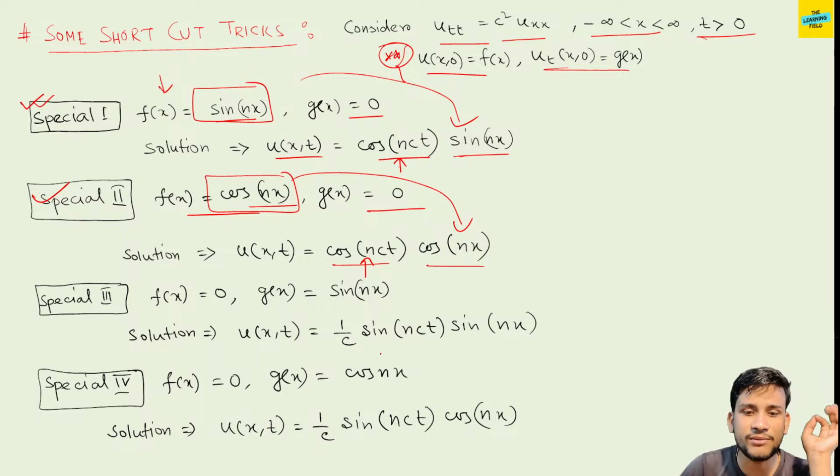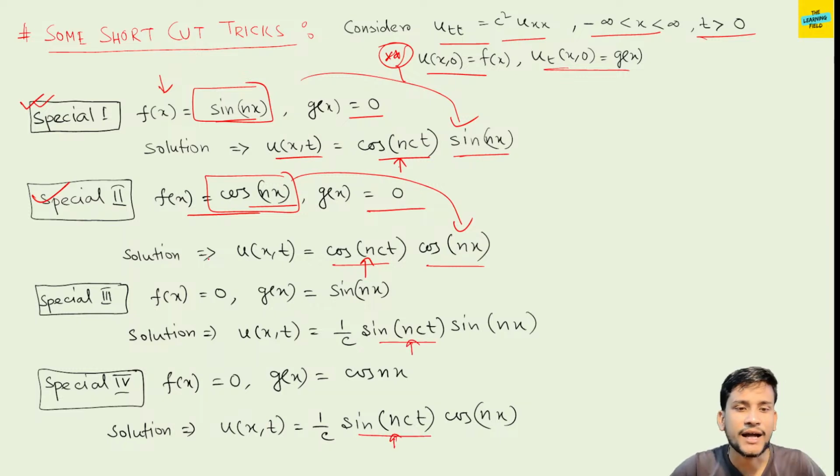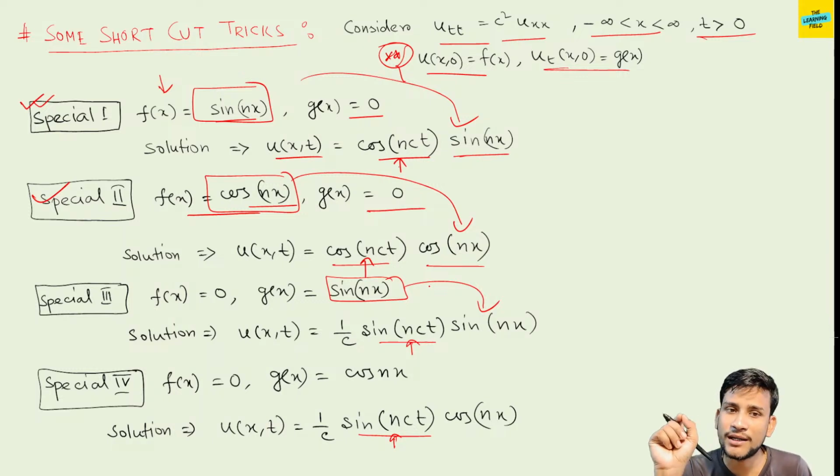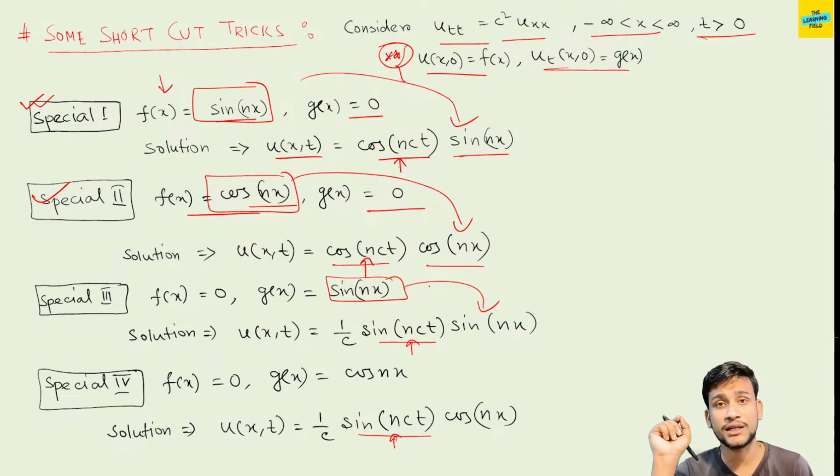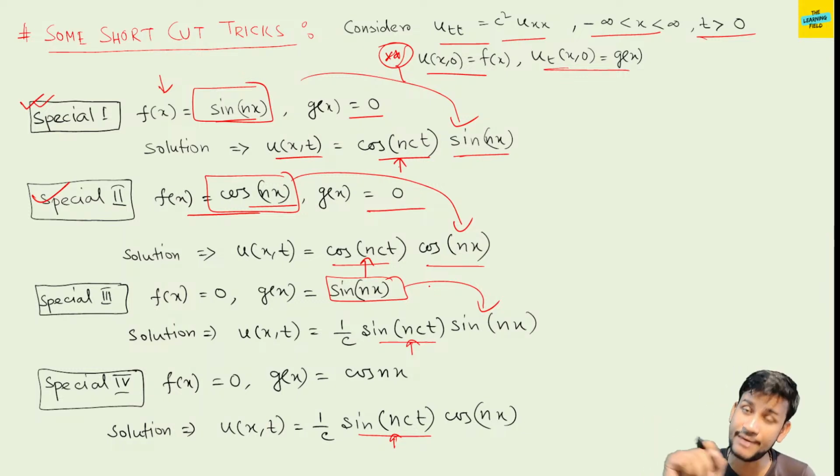If g is given, then these are functions of sin. And if the function is cos nx, then this is present in the solution. So you must remember these types in this way: if sin is given in the initial condition, then sin must be present in the solution. If cos is given in the initial condition, then cos is present. The same function is present in the solution.